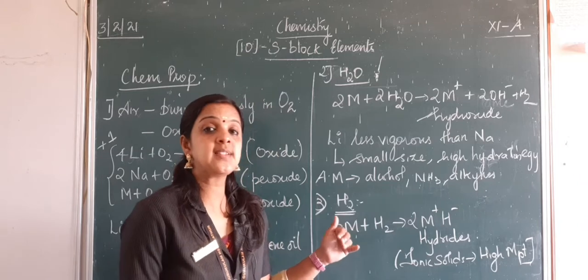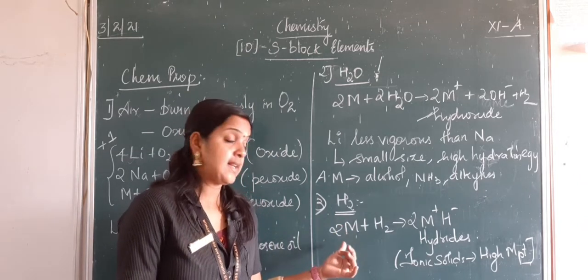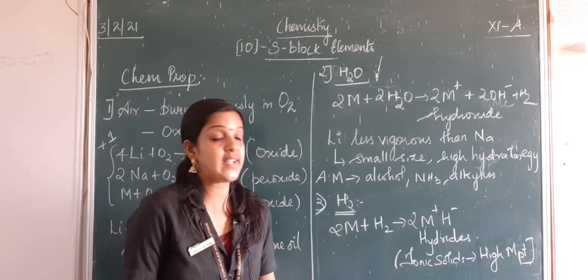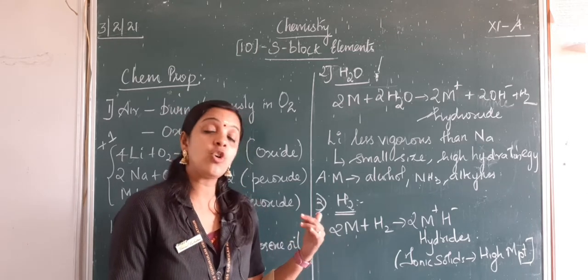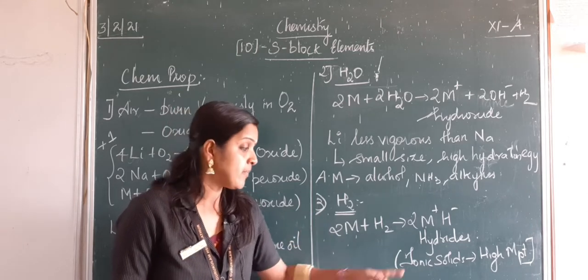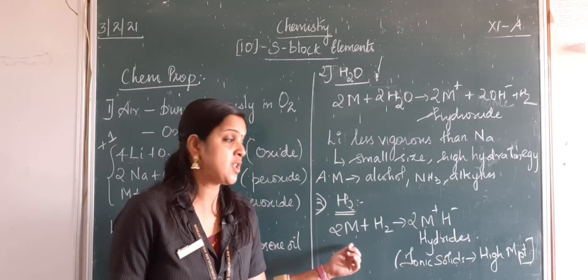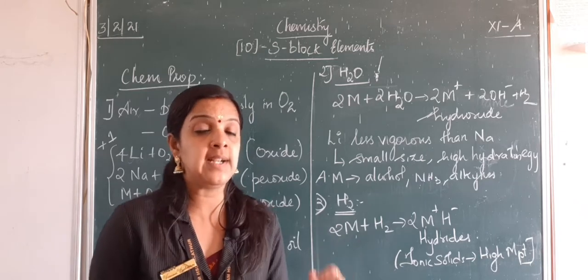The next one is their reactivity with hydrogen. Basically alkali metals react with dihydrogen to form their hydrides: lithium hydride, sodium hydride, potassium hydride, and so on. Now all the hydrides which are formed by the reaction with hydrogen are ionic solids and they have a very high melting point.